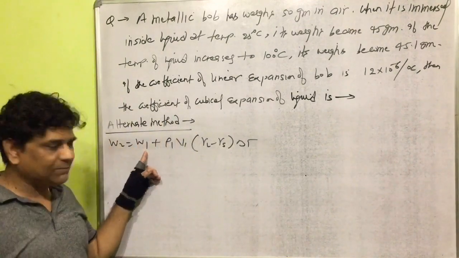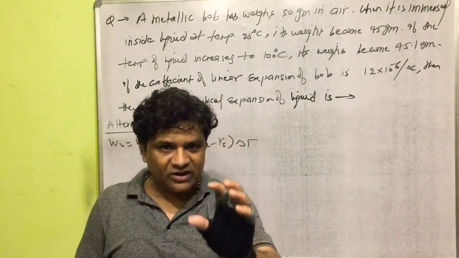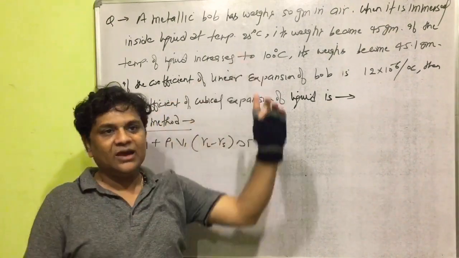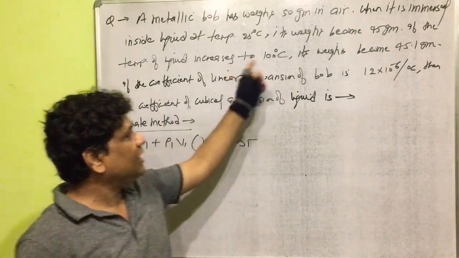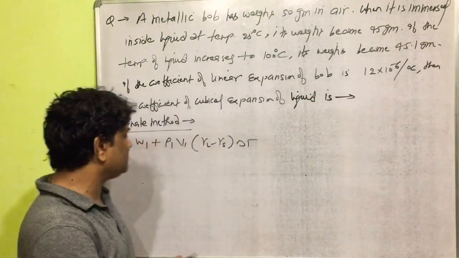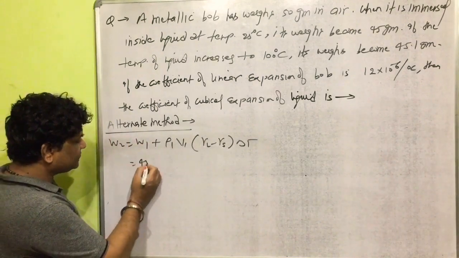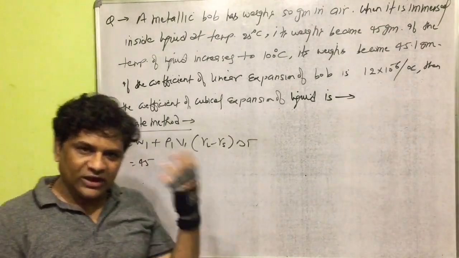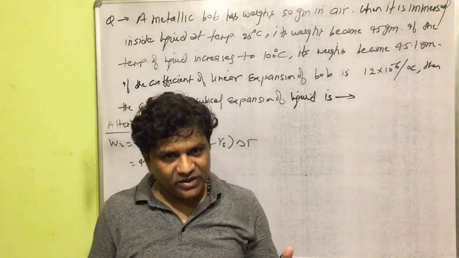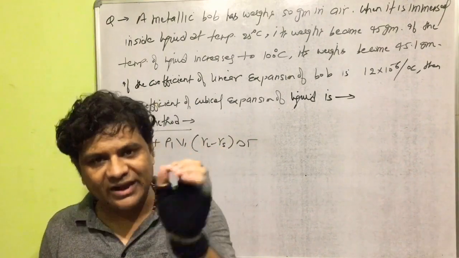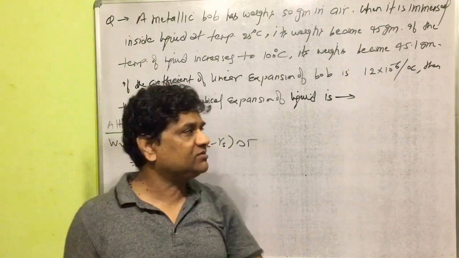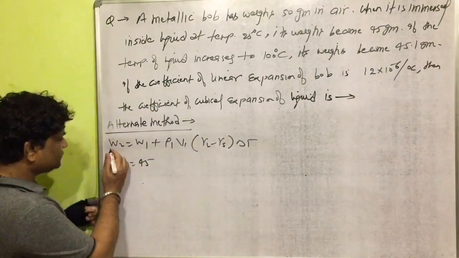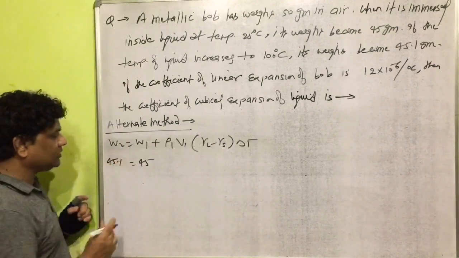W1 is the apparent weight of a metallic bulb in a liquid at temperature 25 degrees Celsius, and its value is 45 gram. So W1 is 45. Now W2 is also an apparent weight of the metallic bulb in a liquid at temperature 100 degrees Celsius. At 100 degrees Celsius, its weight becomes 45.1 gram. So W2 is equal to 45.1 gram.